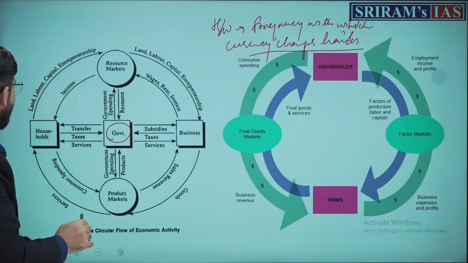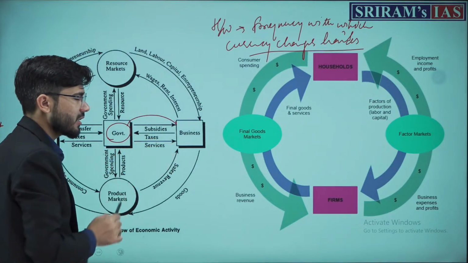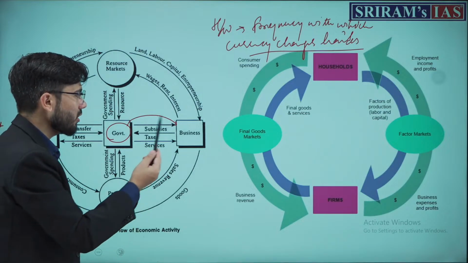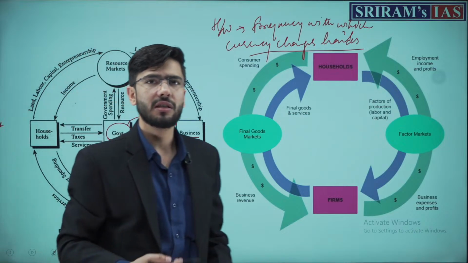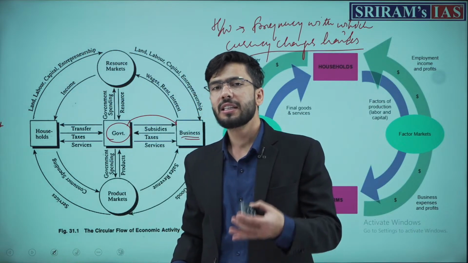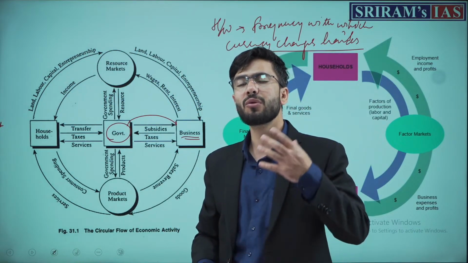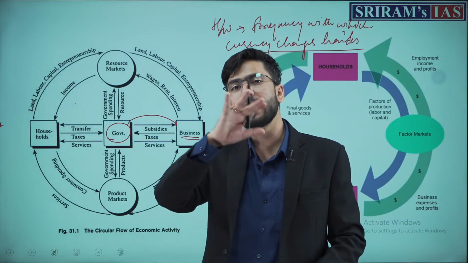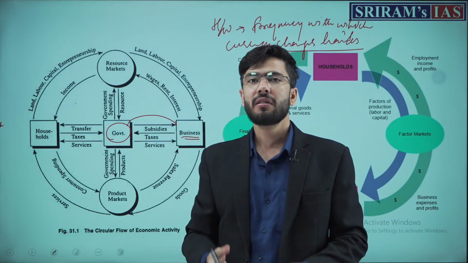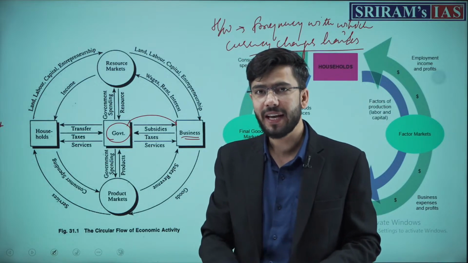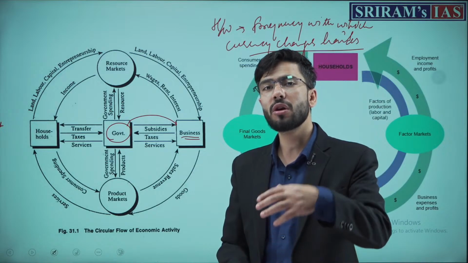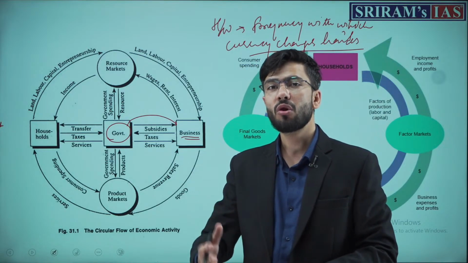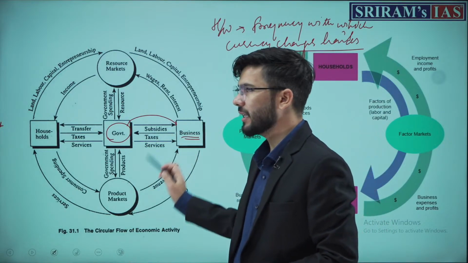First of all, they give subsidies to business. How? Simply to those industries which we need to promote more, whether heavy capital industries or industries where we need to promote agriculture, where we need to promote welfare, for example solar energy, green energy, e-vehicles. We will give subsidy to them.